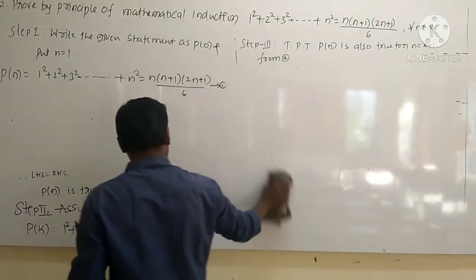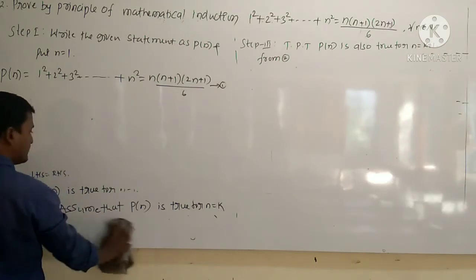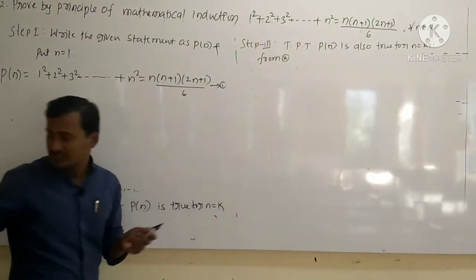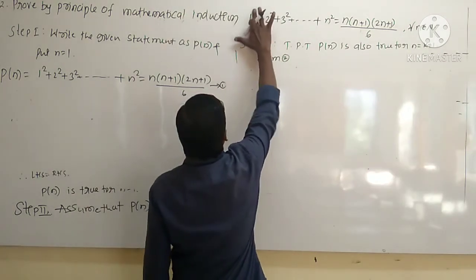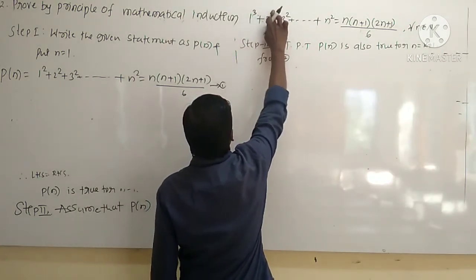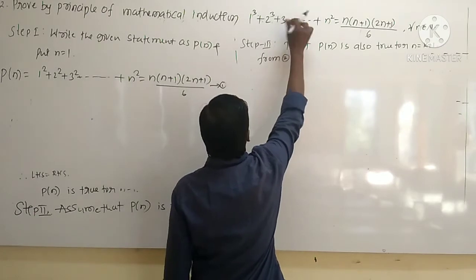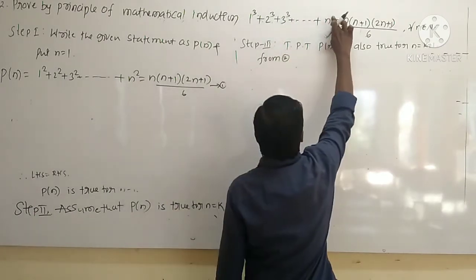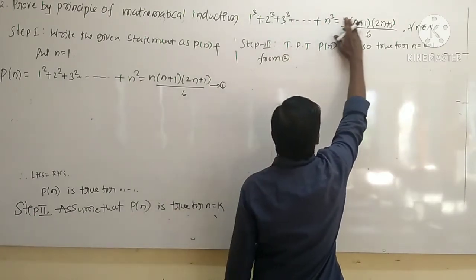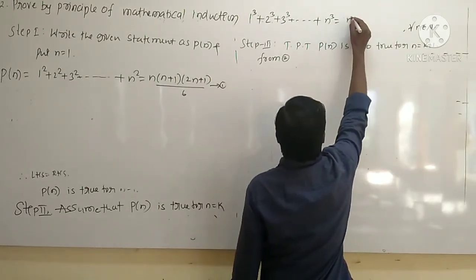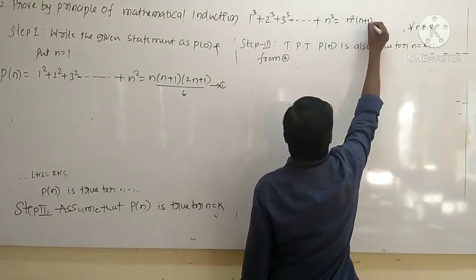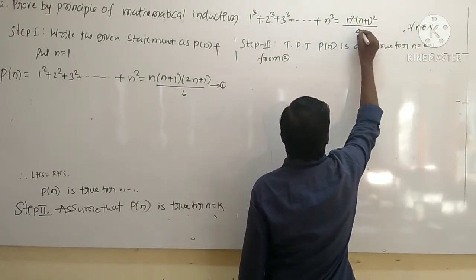Okay, so here I will take one more problem, right? Instead of squares, here I will take 1 cube, 2 cube, 3 cube up to n cube. This gives n square into n plus 1 whole square divided by 4.